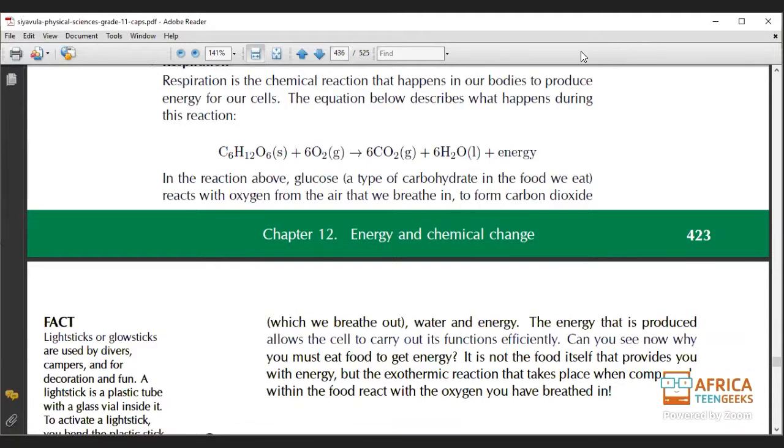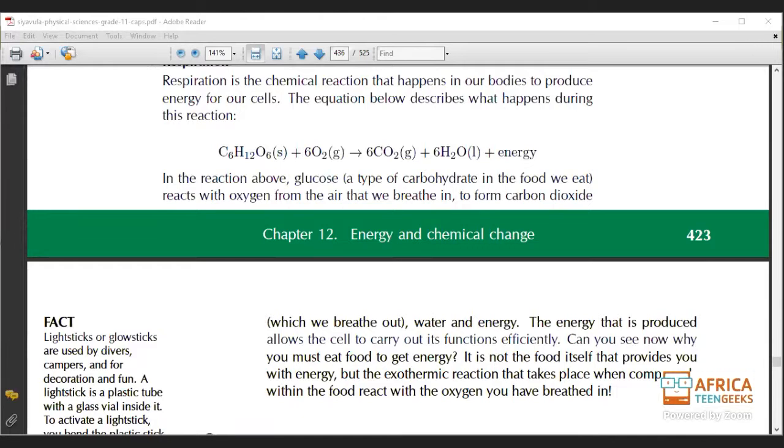Why is it exothermic whilst it can also be endothermic? Okay, remember what makes it exothermic or endothermic? It depends on the amount of heat that is used and the amount of heat that is released. Remember what I said before? I said that the amount of energy used to break the bonds on this side is so much less than the amount of energy that is released. So you're going to use a small little match to light the fire, but the energy that is released